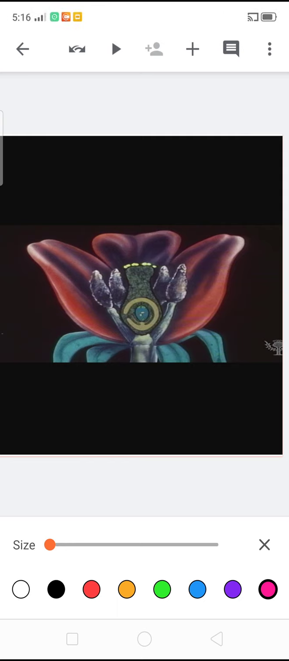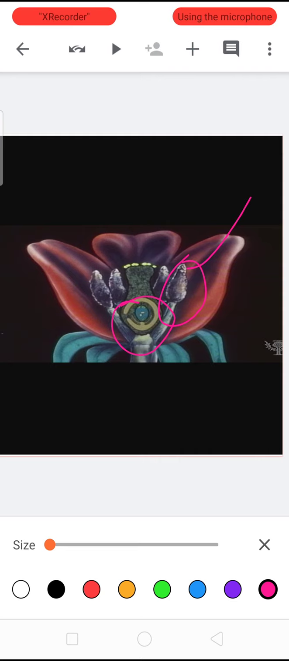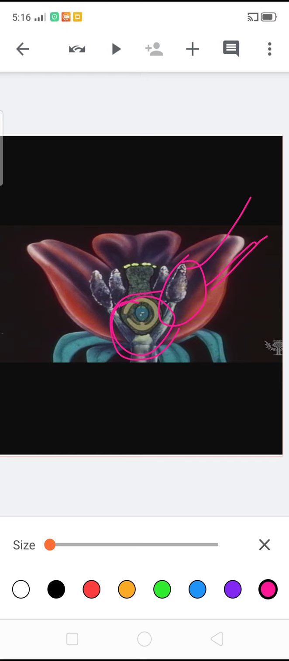Anther is known as microsporangium, and ovule is known as megasporangium.